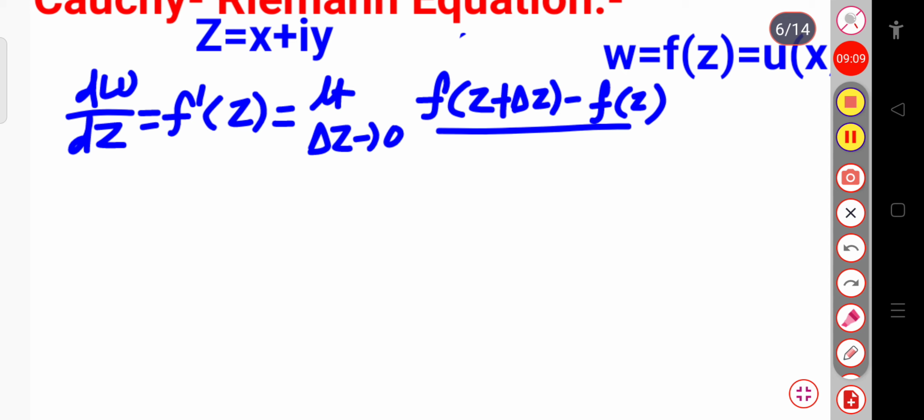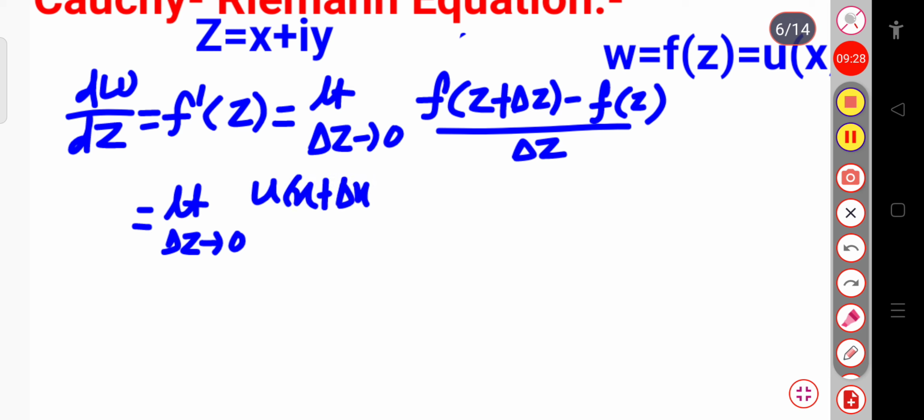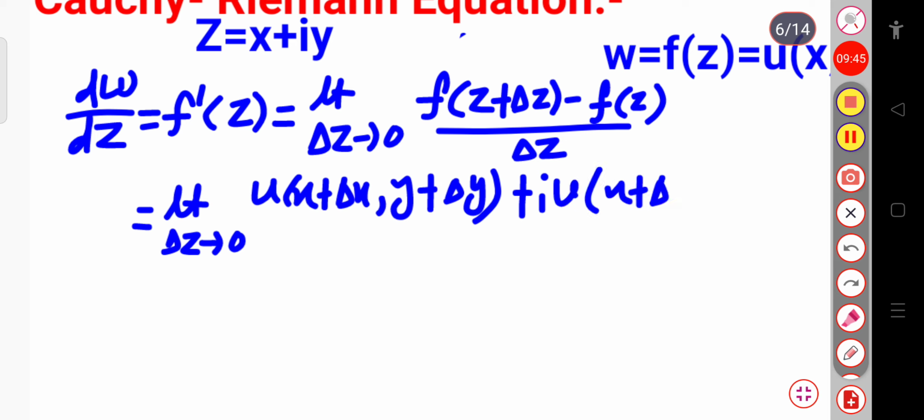This is the definition of the derivative, and this will be equal to limit delta z tends to 0 of u of x plus delta x, y plus delta y. So, in place of z plus delta z, I am writing x plus delta x comma y plus delta y, and plus iota v of x plus delta x and y plus delta y.